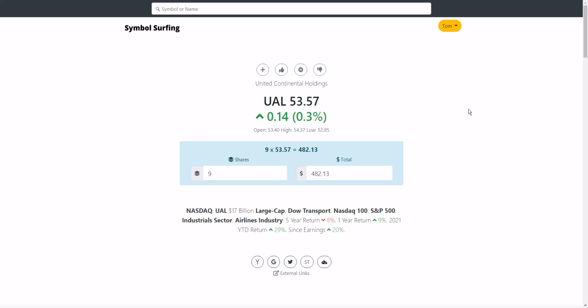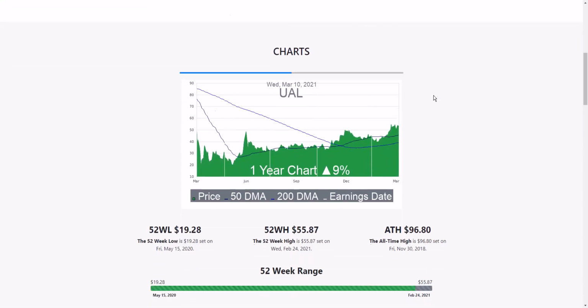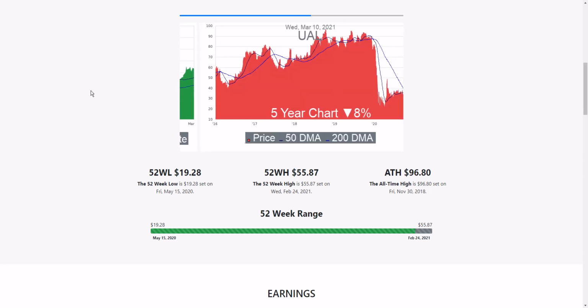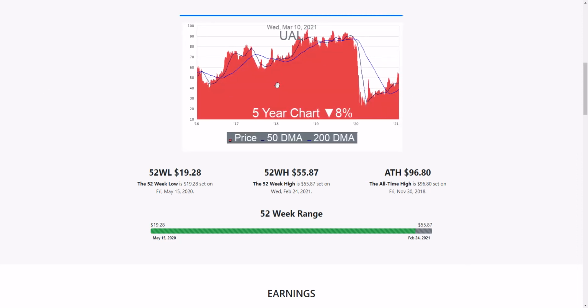All right, hello. Today we're going to be looking at UAL and doing a chart review on it here on Symbol Surfing. So this is the chart. This is the 1 year chart, and this is the 5 year chart.